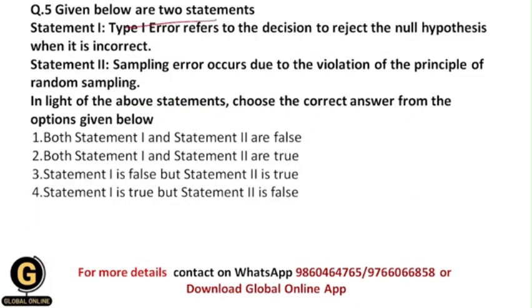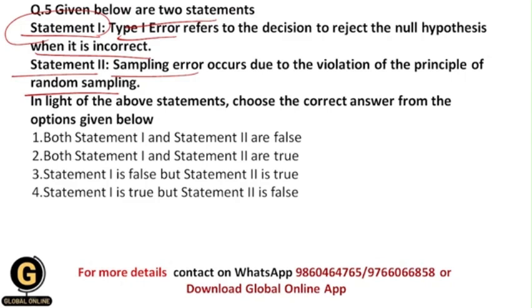Now here as well you have been given two statements, statement 1 and 2. Okay, and we need to give the answers, basically which statements are correct from these two statements. Now let us see what is statement 1. Type 1 error refers to the decision to reject the null hypothesis when it is incorrect. And what is statement 2? Sampling error occurs due to the violation of the principle of random sampling.